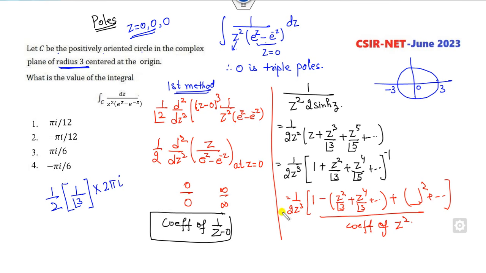So what is the right answer of this? It is 1 over 2 is outside. So it will be, what is that? 2 will be cancelled out. Pi iota divided by 6. Sorry, it's a minus. It's a minus 1 by root 3. So minus 1 by root 3 is minus pi iota by 6, which is the right answer of this problem. Fine. Either you can write it using the second derivative, and again you will get the same answer.